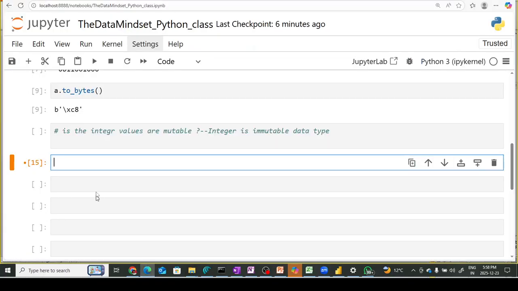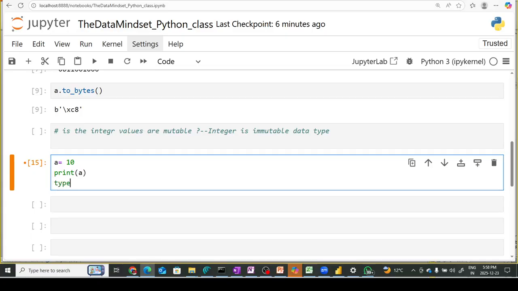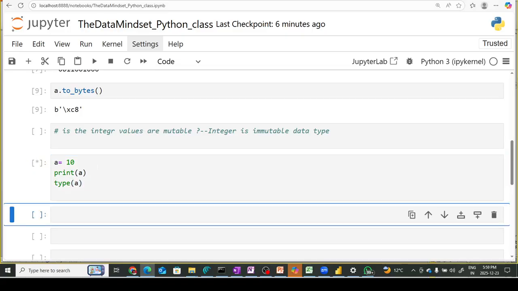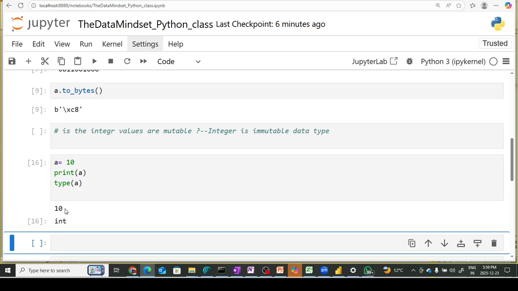So this is Jupyter Notebook, and here I am going to write a equal to 10. So this is my integer. I'm just printing a, and then I'm putting type of a. If you execute this piece of code, what you will get is 10, and then the type of a is integer.